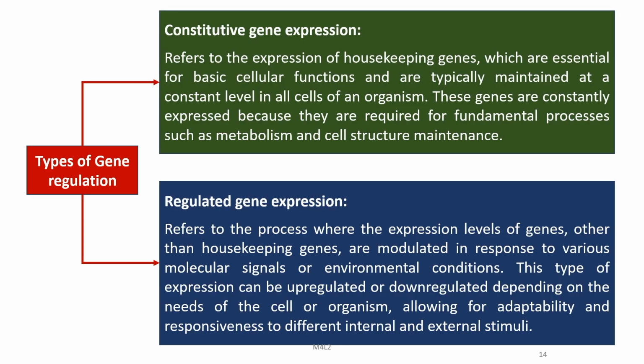Now, if we look into the different types of gene regulation, it can be broadly divided into two types. One is constitutive gene expression, which refers to the expression of the housekeeping genes, which are essential for basic cellular functions and typically maintained at a constant level in all cells of an organism. These genes are constantly expressed because they are required for fundamental processes such as metabolism and cell structure maintenance. So, that is why they are called constitutive.